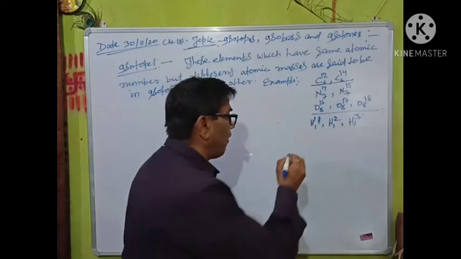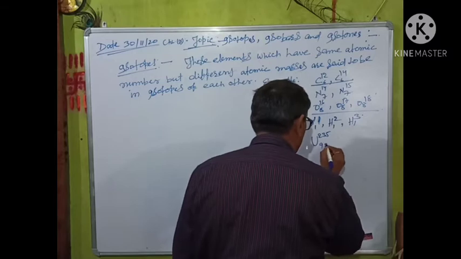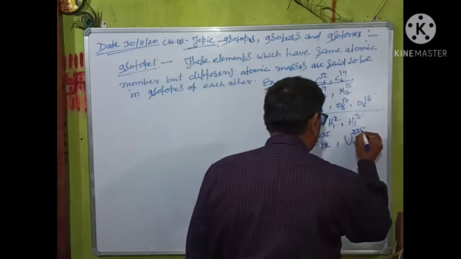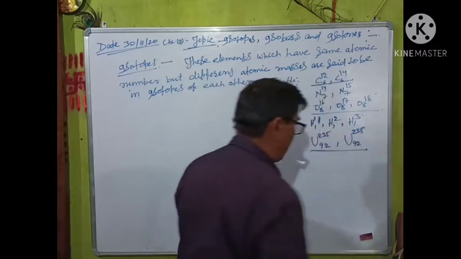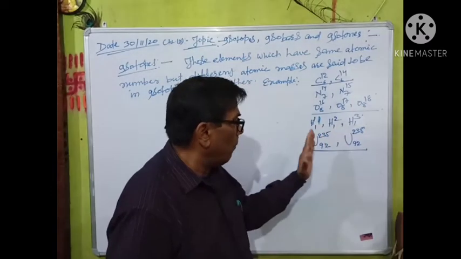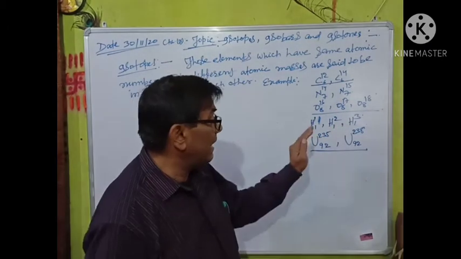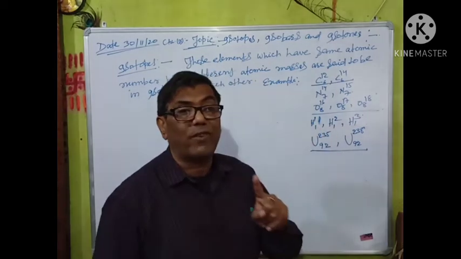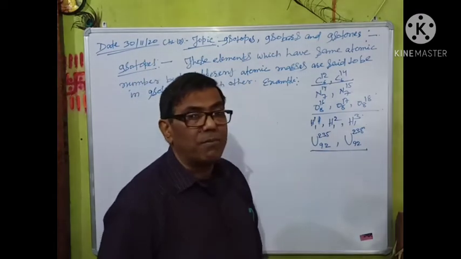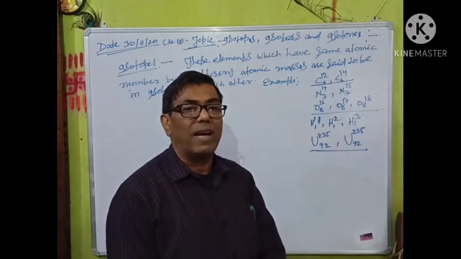So uranium-235, whose atomic number is 92, and uranium-238 are known as radioactive isotopes because their atomic number is more than 90, that is 92, but their masses are different, 235 and 238. Their masses are different due to the different number of neutrons present in the nucleus of an atom of uranium. So they are also isotopes, and another name is given: radioactive isotopes.